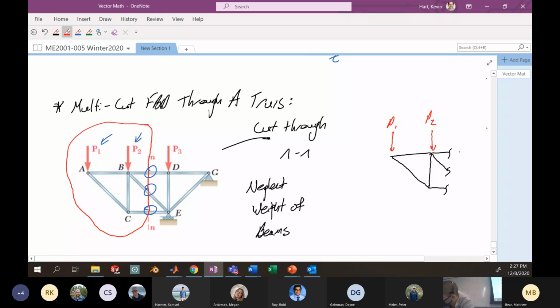So I might include a force here that I'll call FBD, not to be confused with free body diagram. This is the force between points B and D. Here I might include another force that exists between B and E. And here I'll include a force that exists between C and E. So this would be a nice free body diagram for this particular situation.